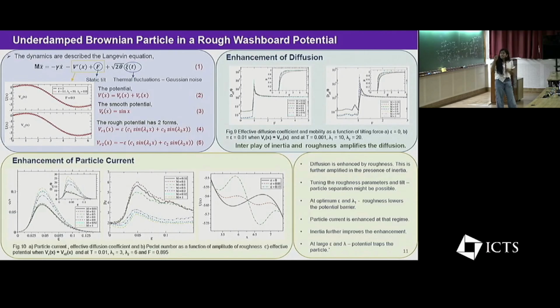So we have considered an underdamped Brownian particle in a rough potential, and here we have considered two types of rough potential, VR1 and VR2, and in these two cases we have calculated the diffusion and particle current.